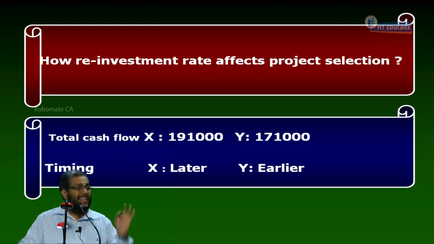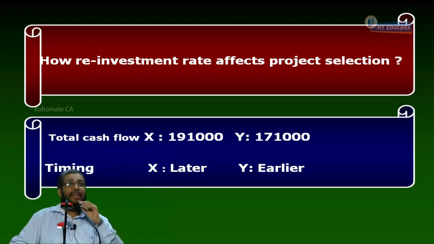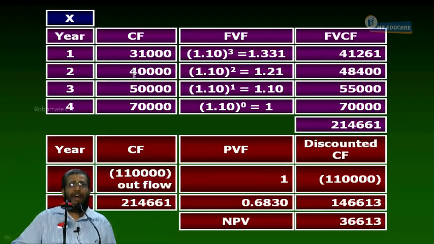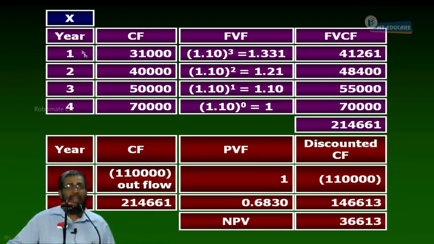So let us take the interest rate as 0%, one extreme scenario. Understand or not? Now, interest rate 0% means, if I go for X, at the end of the 4th year I'll be having 1,91,000. There is no compounding, because the interest rate is 0%. What I put in the account, that will be there. In that case, if the interest rate is 0%, project X gives me, at the end of the 4th year, how much?